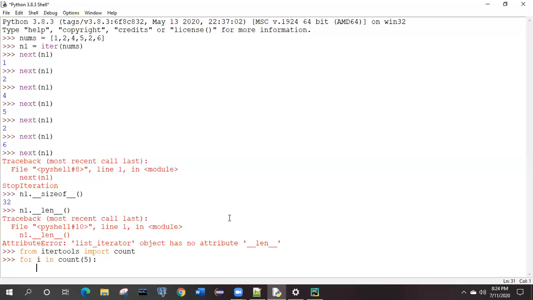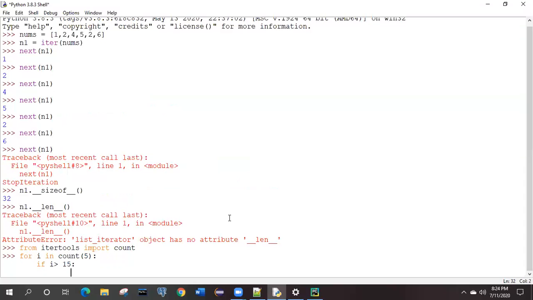Got it? So if it is starting from 5, you need to give some upper range also, right? Up to what will it go? Because if it is starting from 5, it will go to infinity, but you need to stop somewhere, right? So suppose I need to stop this at 10 or 15. So how were we passing the conditions? We were passing the conditions like this only, right? If the i value is greater than 15, suppose 15. If it is greater than 15, what will it do?